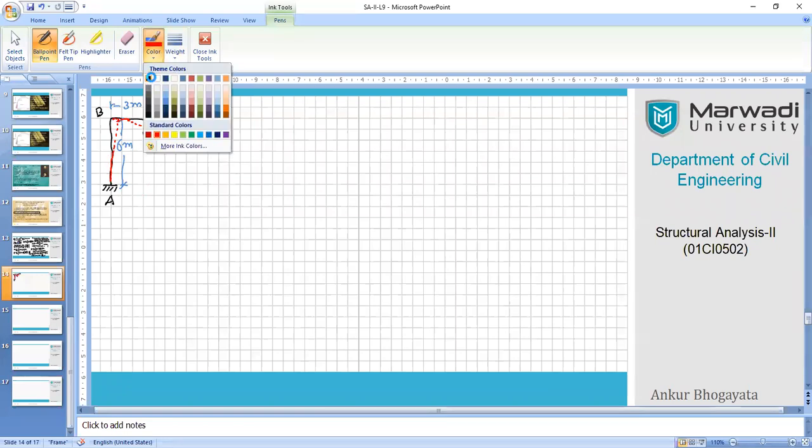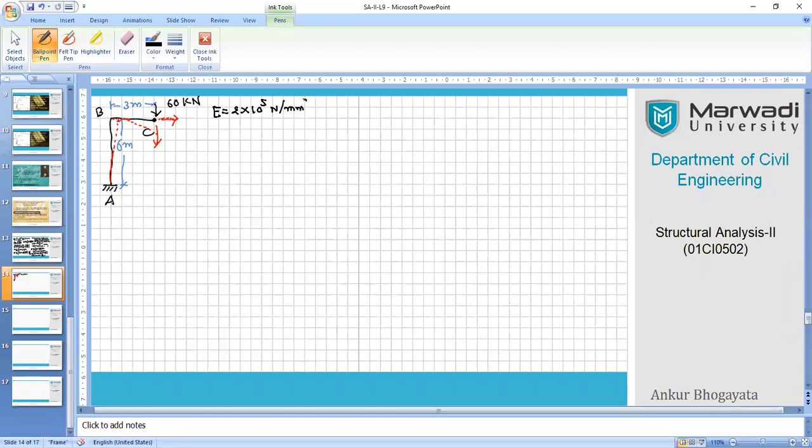So let's write down the values of the other properties. Modulus of elasticity is given as usual, 2 into 10 raised to 5 Newton per mm square, right? So necessarily it will be steel, that we can assume, and I of the given section of this member is, sorry, yes, 3 into 10 raised to 8 mm raised to 4. It may be a wire, it may be a tube, it may be anything, but we are not concerned right now with what shape it may be.